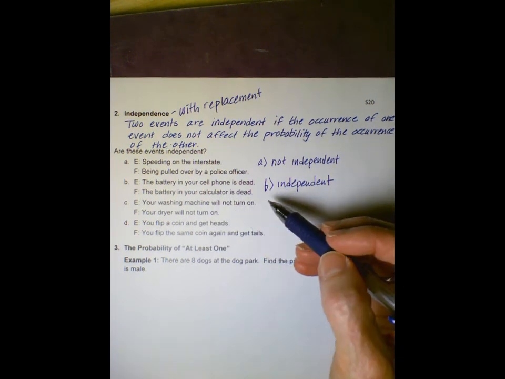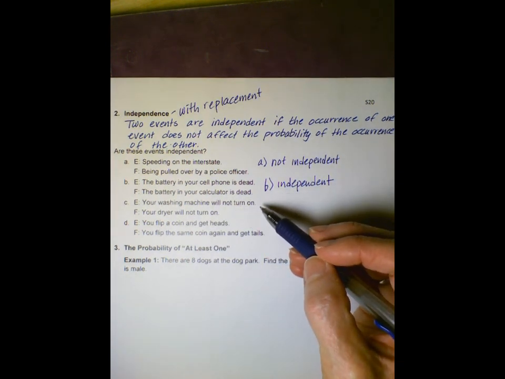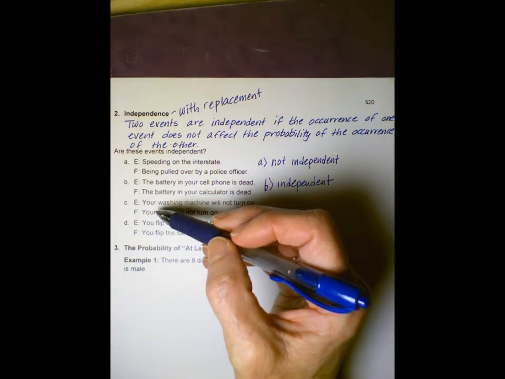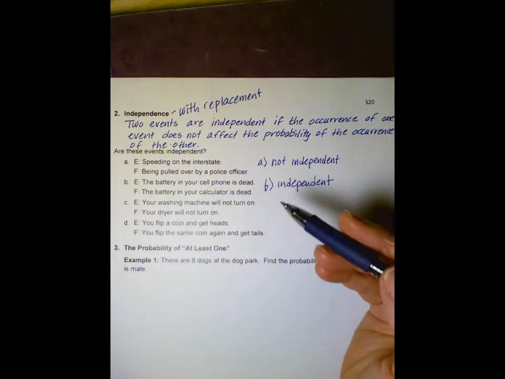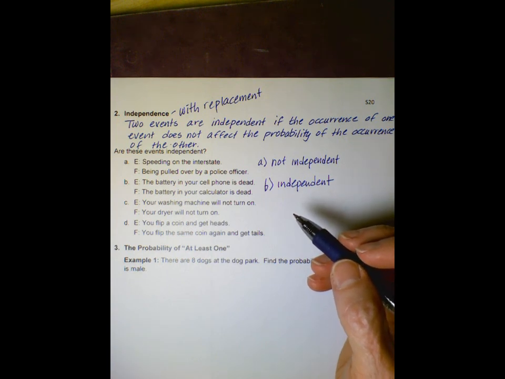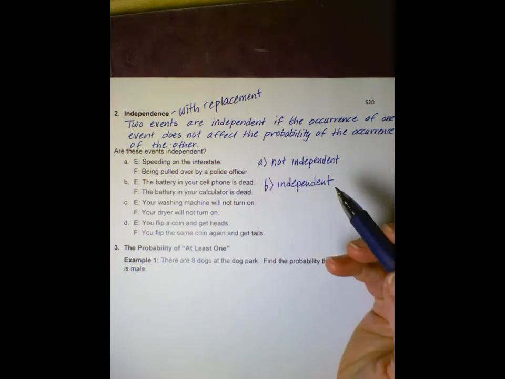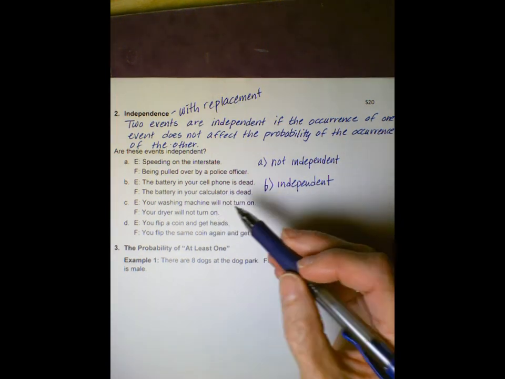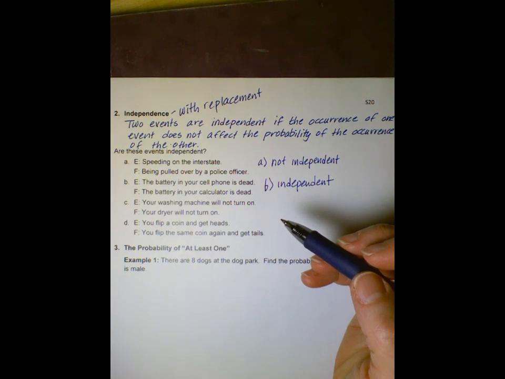Your washing machine will not turn on. If that happens, does that have any effect on the probability that your dryer will not turn on? Now, at first look, it may seem like, just like these two, they're unrelated. However, your washing machine and your dryer don't run on batteries. Batteries are independent.